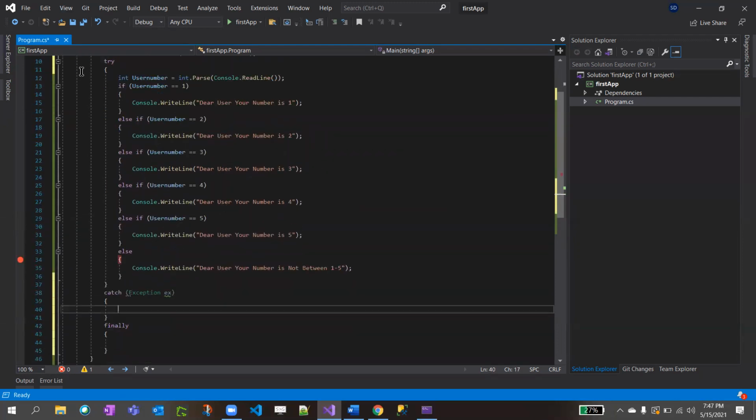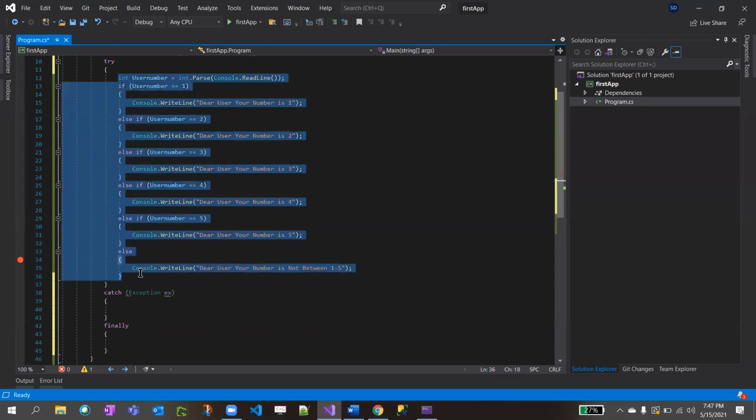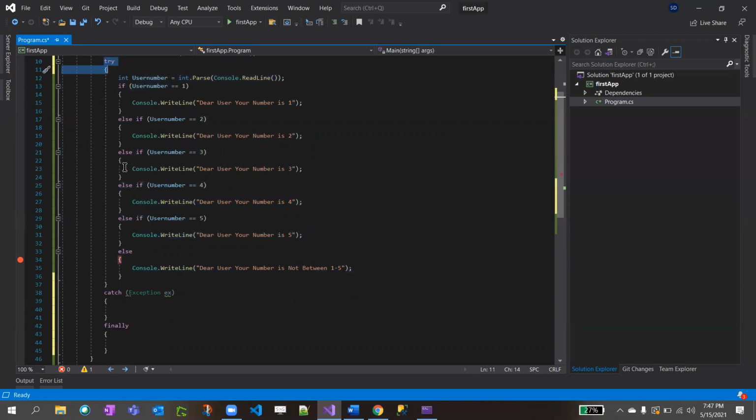Okay. So we know that this code might break, so that's why we put a try block here. And at the end of this else, we close the try block, and we put catch. Catch means it catches the exception. So which line broke and so on we can investigate for future purposes. I'll show you an example.